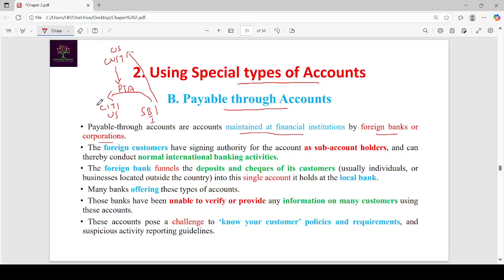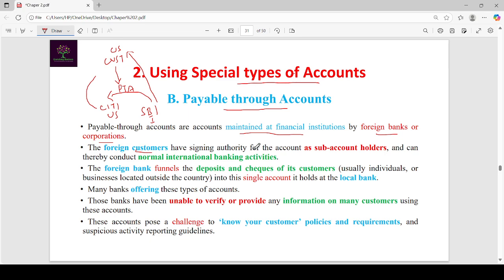In this case, Citibank does not have any details of these customers. Citibank just monitors the transactions in the PTA, payable through account. It does not have any details of SBI's customers.